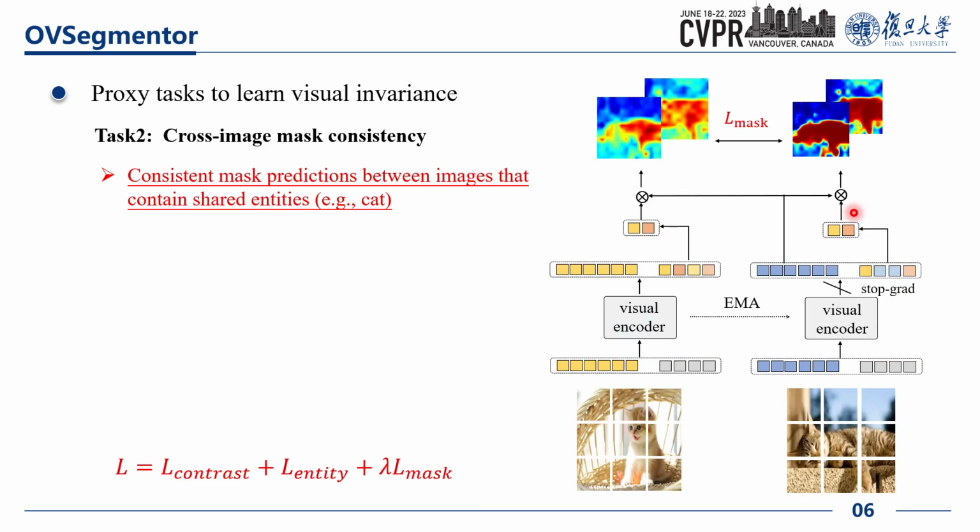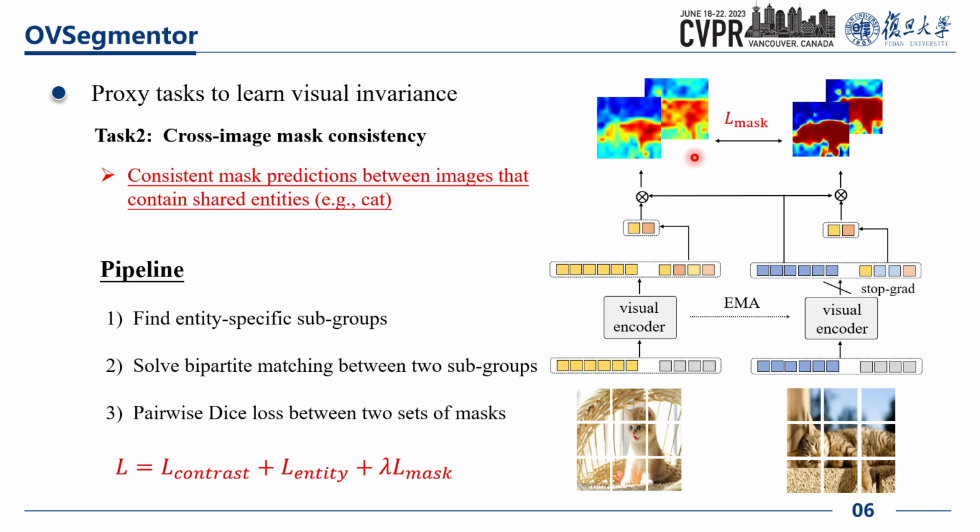The second task is cross-image mask consistency. In this task, we enforce consistent mask predictions between images that contain shared entities. As shown in this figure, we forward both images to the image encoder and choose the subgroups that match the concept of cat. Then, we obtain two sets of masks of cats by multiplying the image tokens with the subgroups from different images. Finally, a pairwise dice loss is computed over the two sets of masks. Readers can refer to the paper for more details. The overall loss function is the sum of the image caption matching loss, mask entity completion loss, and cross-image mask consistency loss.